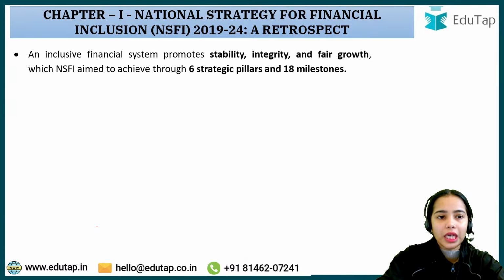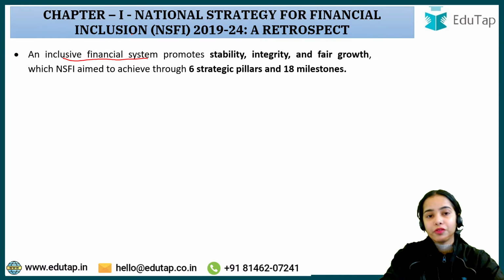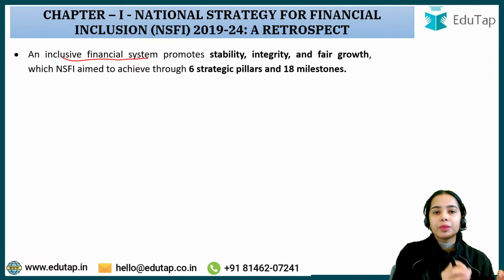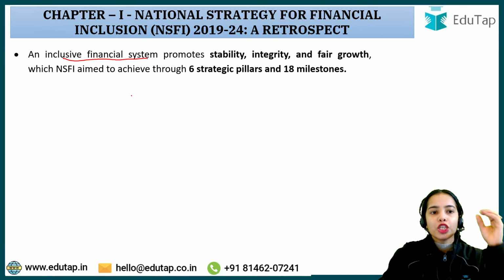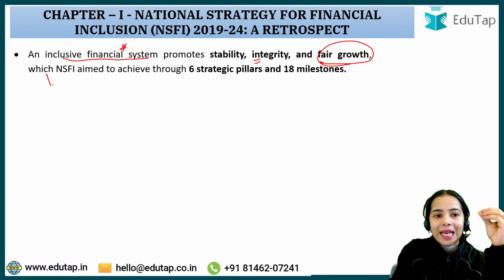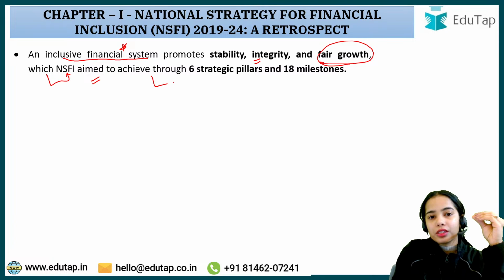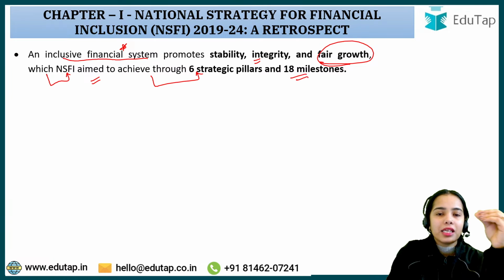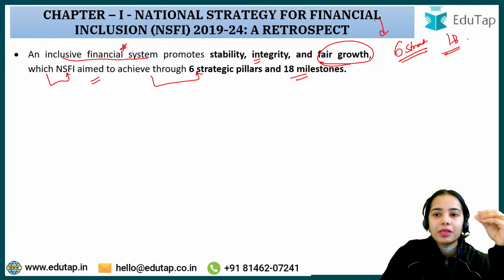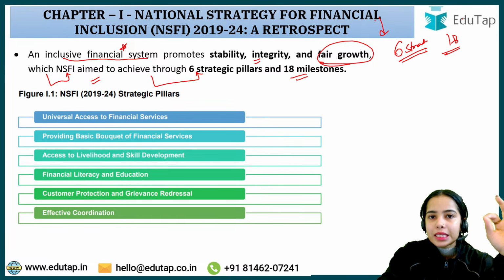Okay. Now, an inclusive financial system. So we want financial inclusion. That means we want to include the people, the businesses in the financial system of our country. So an inclusive financial system promotes stability, integrity, and fair growth for all the sections, for all the communities of the country, which NSFI aimed at through 6 strategic pillars and 18 milestones. So in this NSFI 2019-2024, there are 6 strategic pillars and 18 milestones that were focused on. What were the 6 strategic pillars?